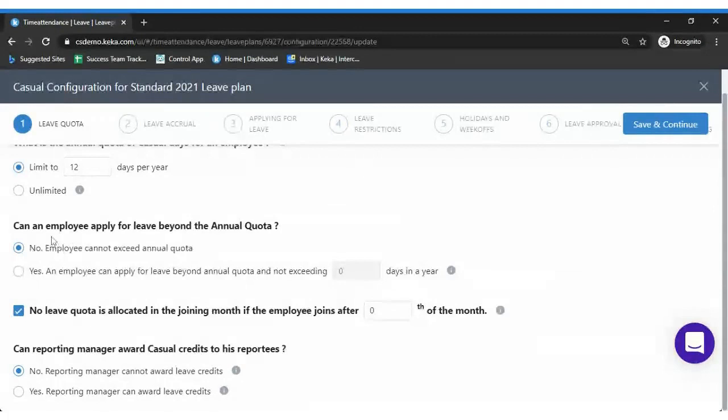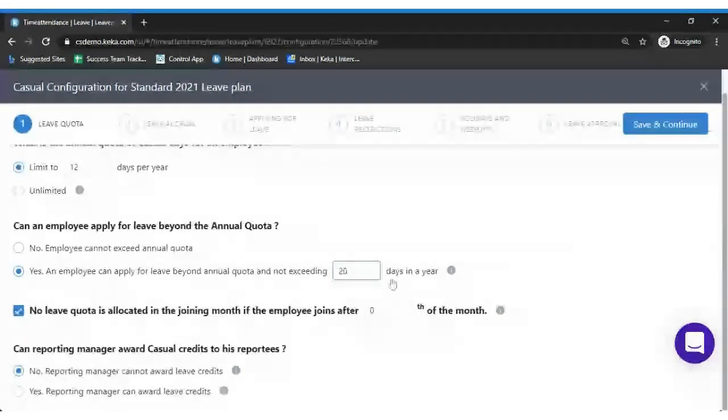The next option is: can an employee apply for leave beyond the annual quota? The question refers to the quota which we have allotted. So whether an employee can exceed the annual quota, yes or no. If you don't want to allow an employee to apply beyond the annual quota, you need to select no. In case you want to allow an employee to apply beyond the annual quota, you can also restrict it after a certain limit.